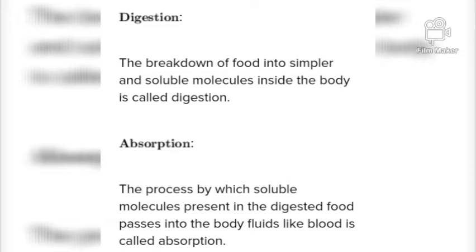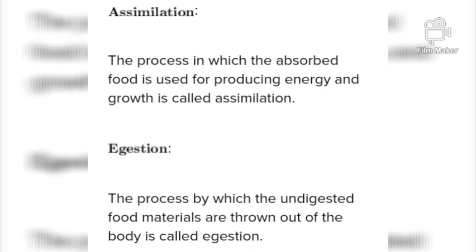And the third step is absorption. In this process, the soluble products of digested food are absorbed in the cells of the body. And the fourth one is assimilation. After absorption, the assimilation process is done. Food nutrients when absorbed by the body are utilized for growth, development and energy.